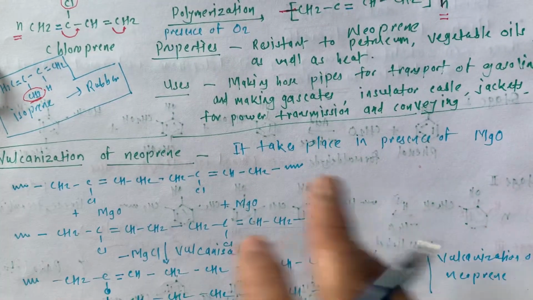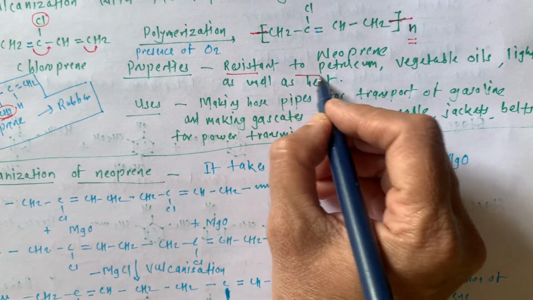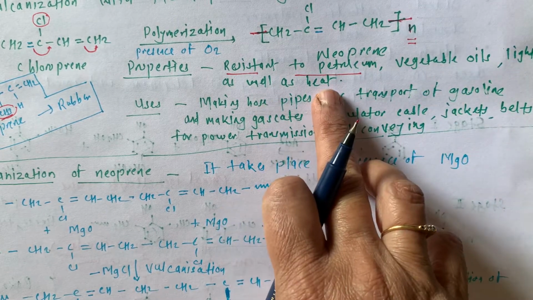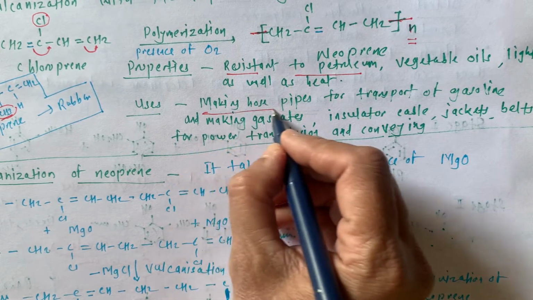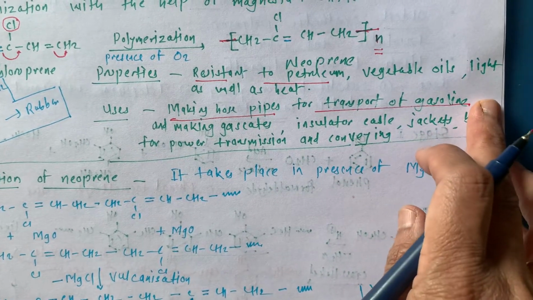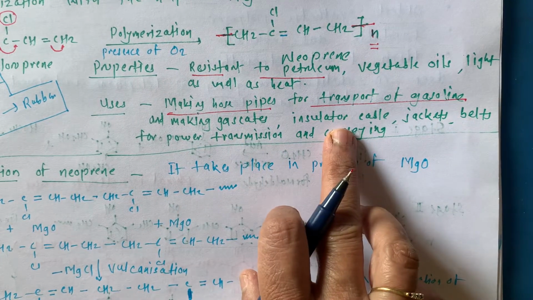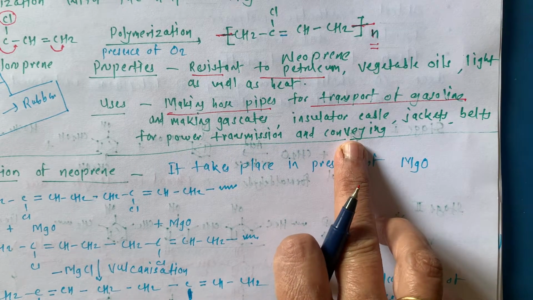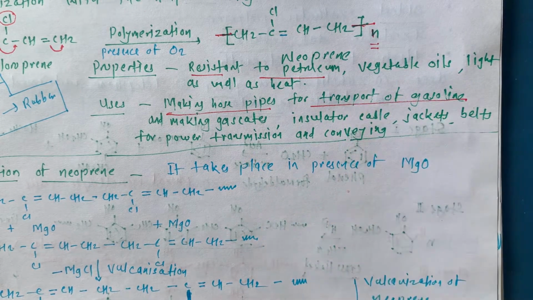What are the properties? This is resistant to petroleum. This is a very specific property. It is also resistant to vegetable oils, light as well as heat, and the uses depend upon these properties. It is used for making hose pipes for transport of gasoline, that is our petrol. Gasoline is nothing but petrol. It is also used for making gaskets, insulator cable jackets, and belts for power transmission and conveying. Remember, this is a very important use, that is transport of gasoline.